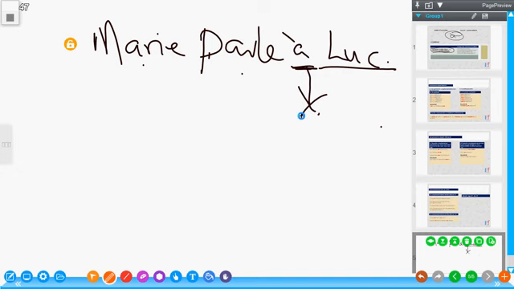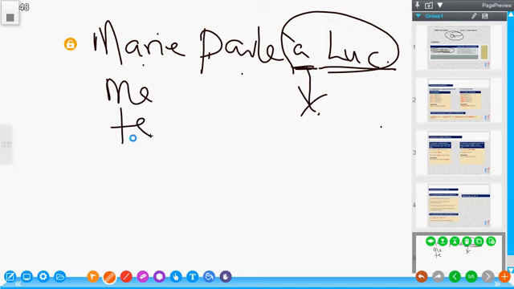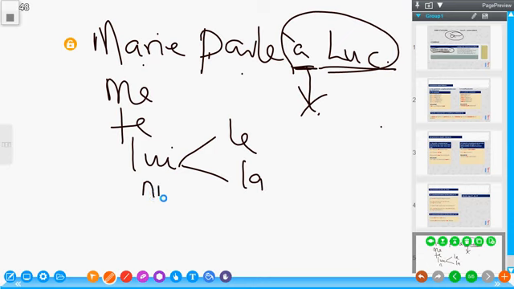Now the French say that to replace this kind of noun that is preceded by the preposition à, we have their own elements. So the elements we have for indirect pronouns are me, te, lui. This lui actually represents the masculine and feminine. Then we have nous, we have vous, and we have leur. That is just the rule for indirect pronouns. Now let's proceed to see some examples.